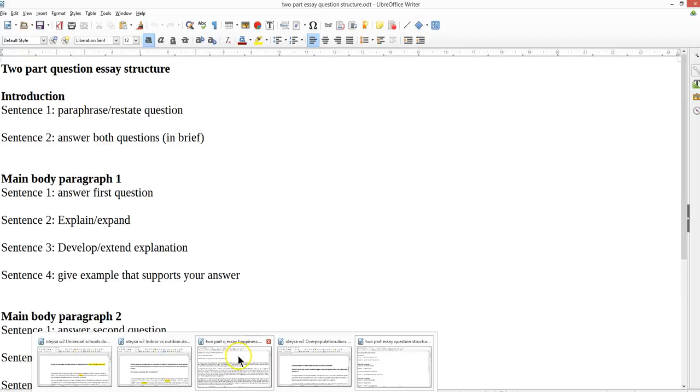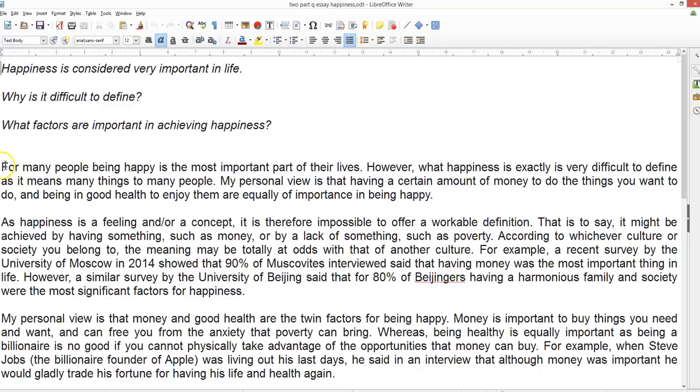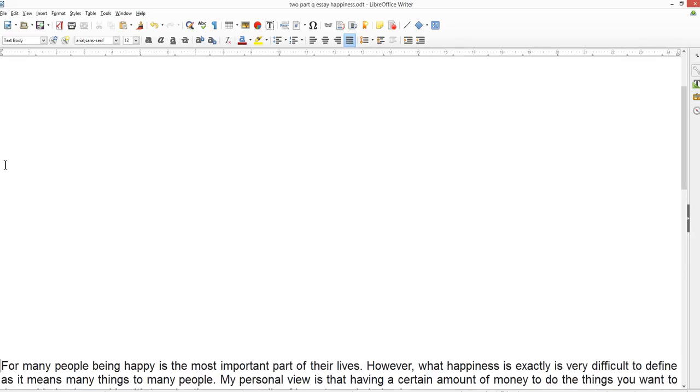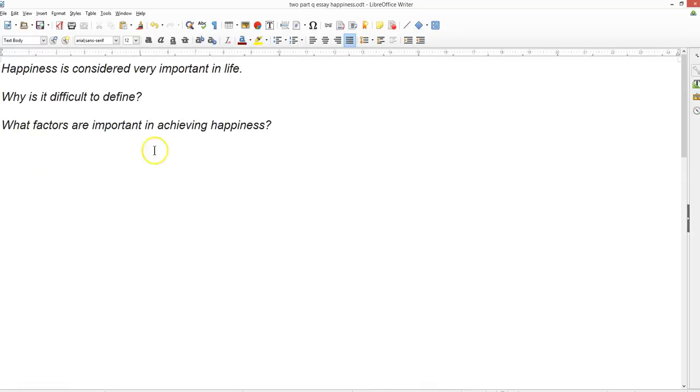So in this example here, which we're going to have a look at in a moment, using a student essay and one that I wrote, it's a two-part question. Happiness is considered very important in life. So question one, why is it difficult to define? Question two, what factors are important in achieving happiness? So what you do for the introduction, for sentence one, you paraphrase the question or topic. Then sentence two, you briefly mention what you're going to be talking about in your body paragraph.